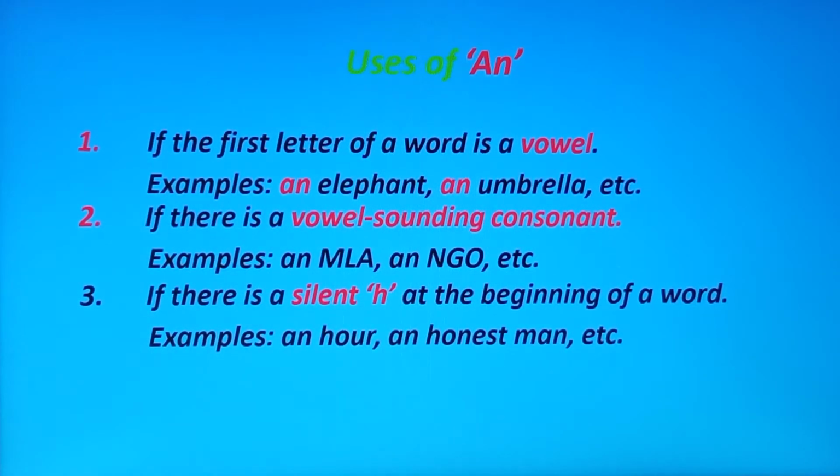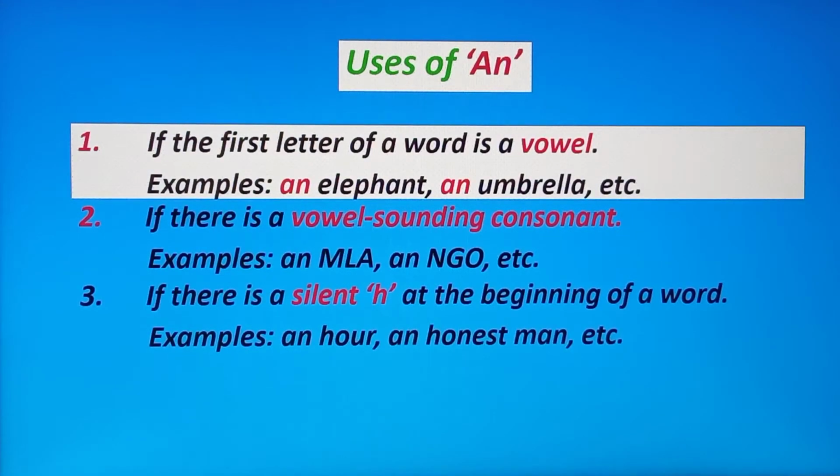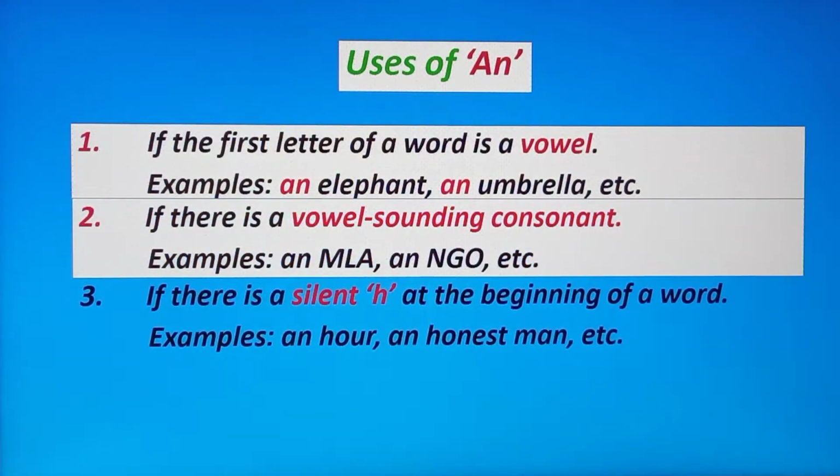Now see the uses of an. If the first letter of a word is a vowel, then we place article an. For example, an elephant, an umbrella. Next, if there is a vowel sounding consonant, then we place article an. Now see the example, an MLA. The pronunciation of M in MLA is a vowel sound, so we place an.